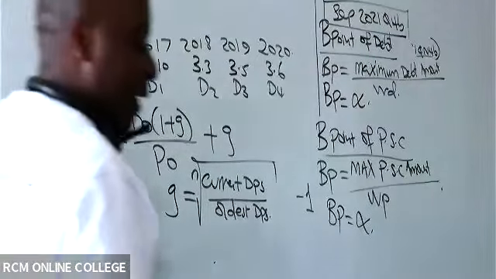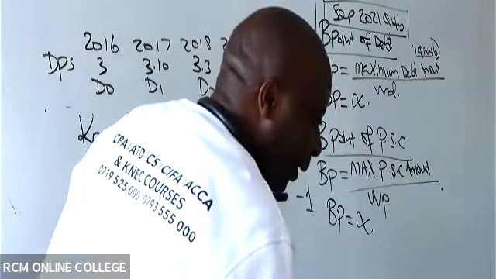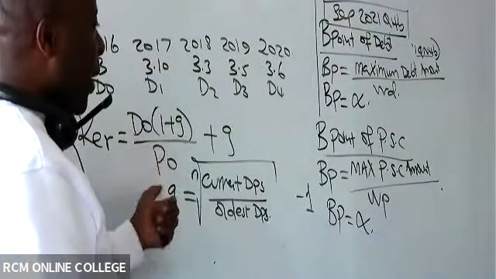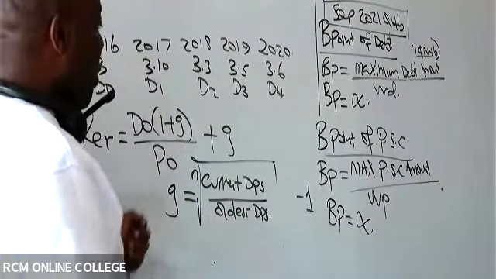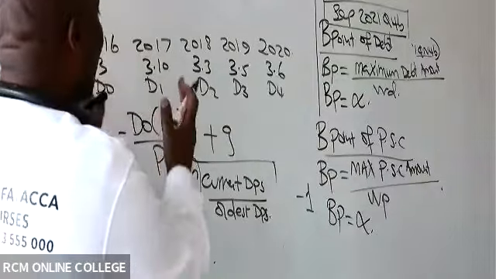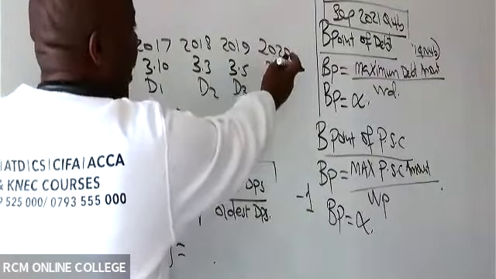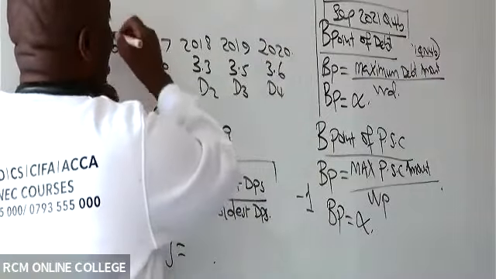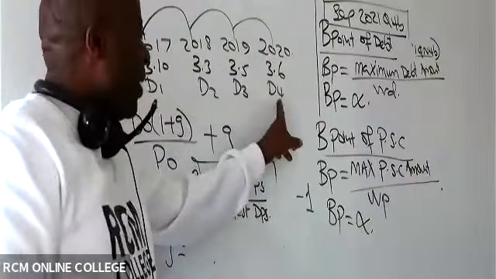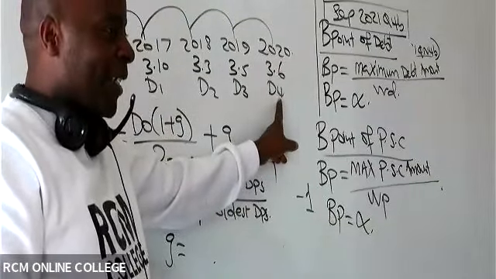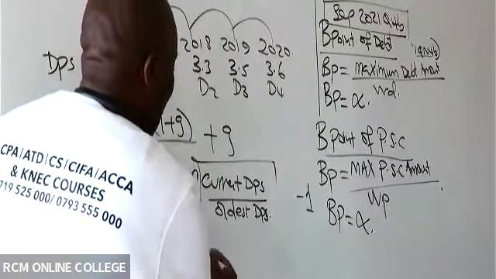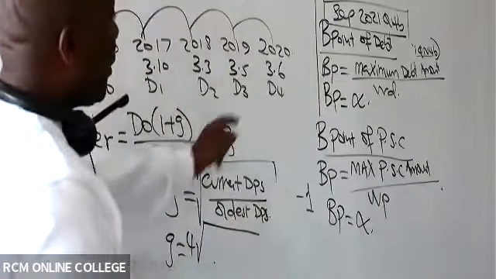So when you look at this, you can either use n minus 1 or n, it doesn't matter. In this particular case, my good students, my n will be equal to the number of years in between. So basically you are counting like this: 1, 2, 3, 4. Or basically you pick it from here, D4, so n is 4. So we have here the fourth root of the most current dividend.